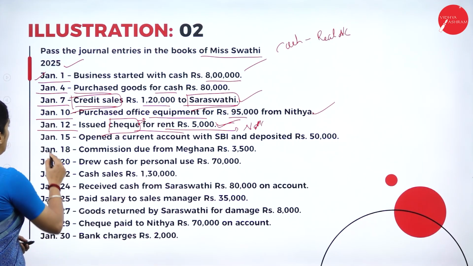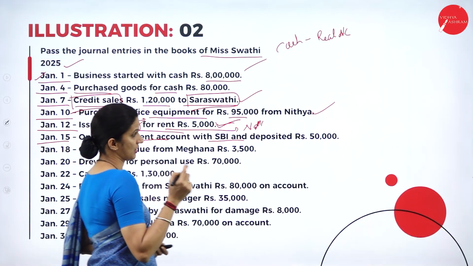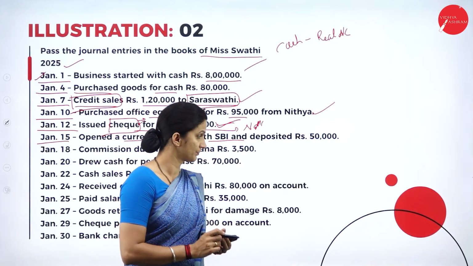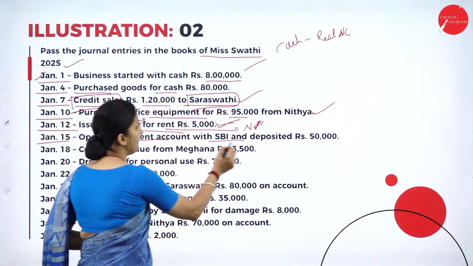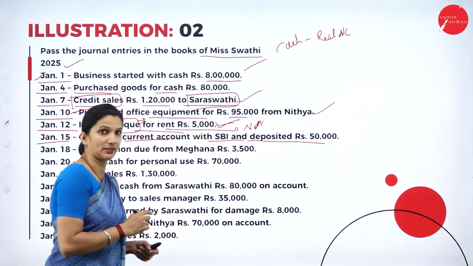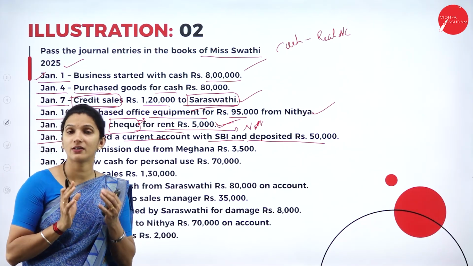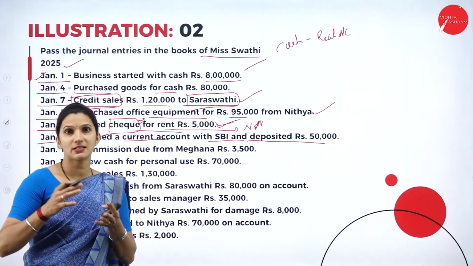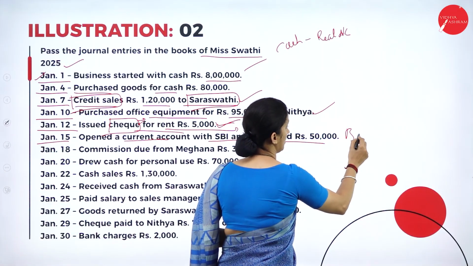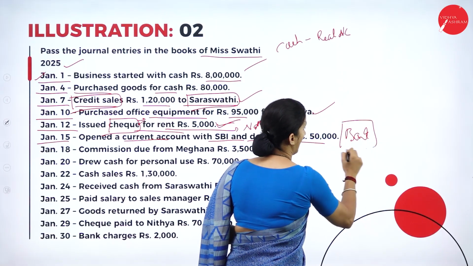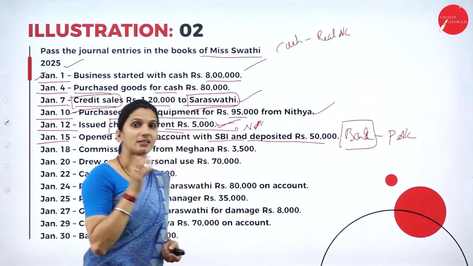Next we have the 15th transaction: opened a current account with SBI and deposited rupees 50,000. So what is the entry that will come here? One thing is, you're making the payment to the bank. That means you're depositing the amount to the bank. So the bank here is the receiver. Bank is receiving your money through the deposit. So your bank comes under the personal account. The personal account rule is debit the receiver.